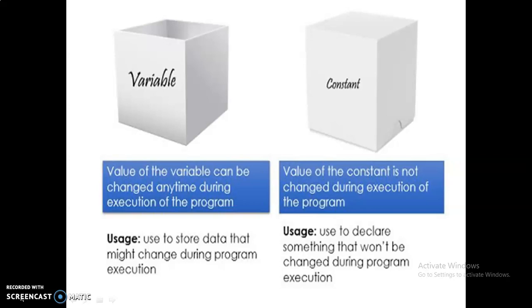So values like this, we can't change during the execution of the program. Such values are declared using the keyword const in C. This is the definition of constant: the value of a constant is not changed during execution of the program, and it is used to declare something that won't be changed. So this is the definition of variable and constant. But today we are going to see only constants. In my next class, I will discuss the variables of C.